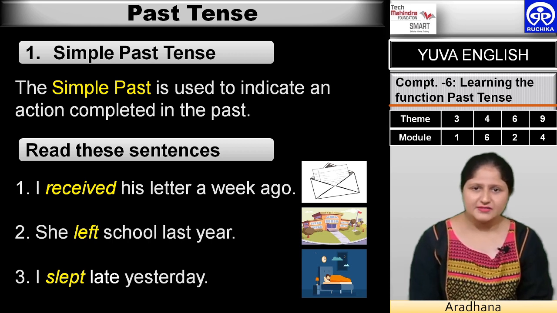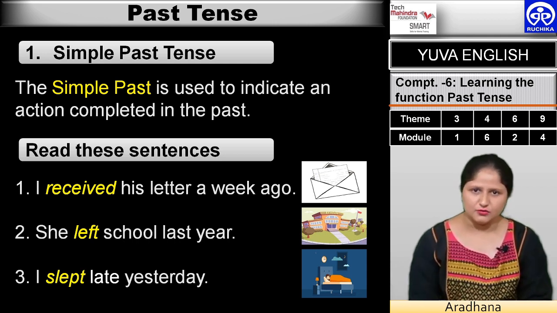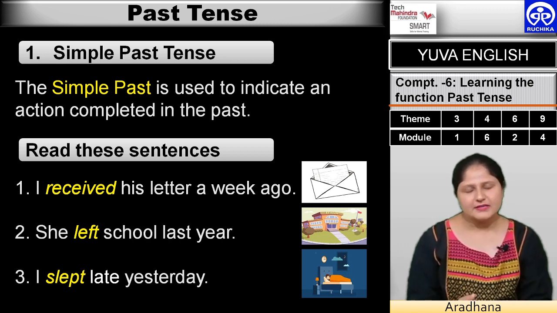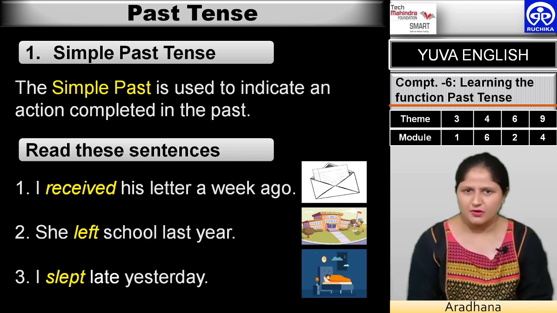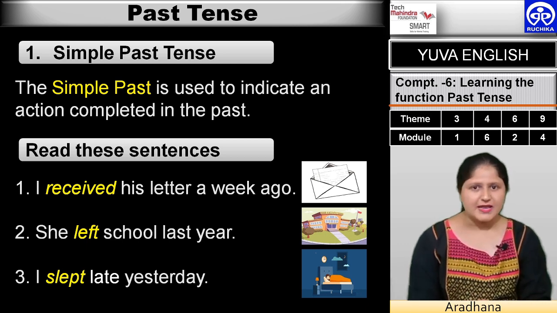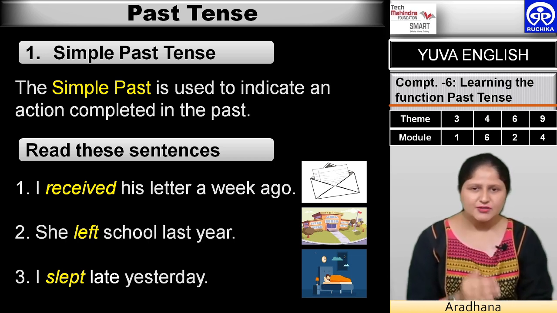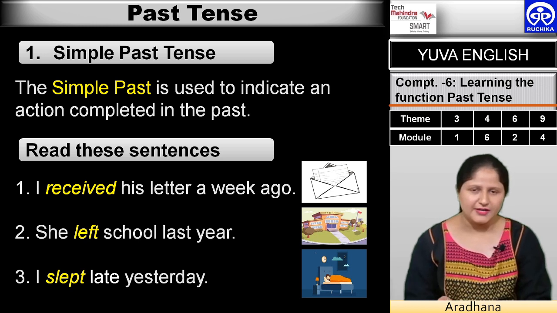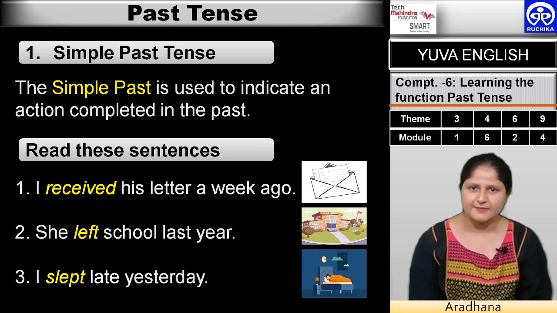But let us understand the sentence more. A week ago, that means the receiving of the letter was completed a week ago. It is in the past. Similarly, the second sentence is, "She left the school last year." Leave is the present form and left is the past form. Last year, it is evident that now it is 2020, so the person might be talking about 2019 or something previous to that year. The third sentence is, "I slept late yesterday."